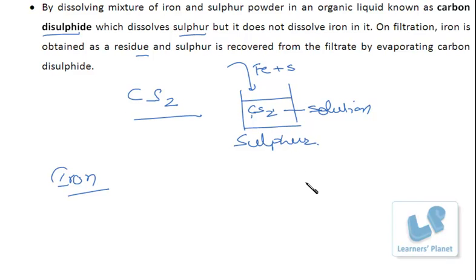So this is also one of the methods by which iron and sulfur can be separated from a mixture of iron and sulfur powder. One is by magnetic separation, another is by dissolving it in carbon disulphide, which dissolves sulfur but doesn't dissolve iron. Right? When the solution is filtered, iron will be separated and sulfur can be separated from carbon disulphide by evaporating. Let's take a few more properties of mixtures.